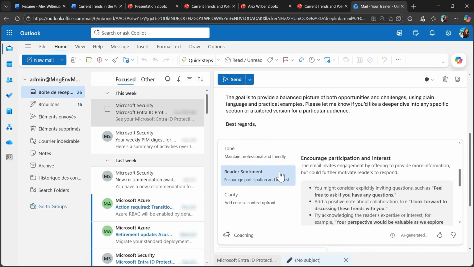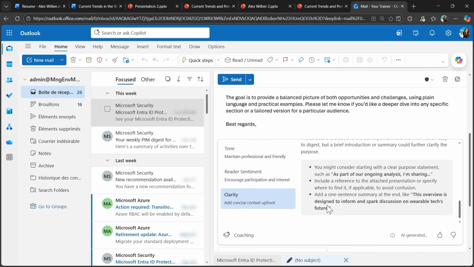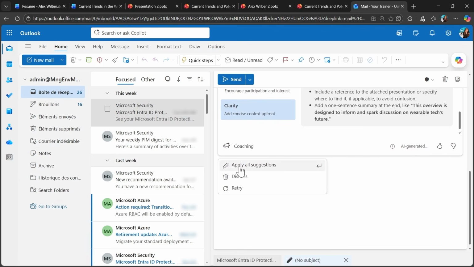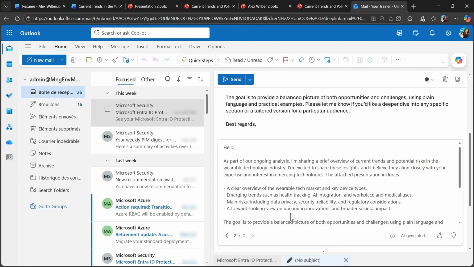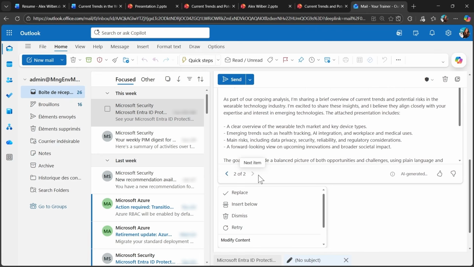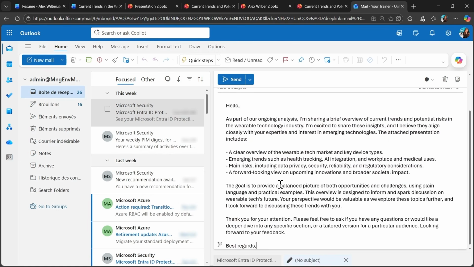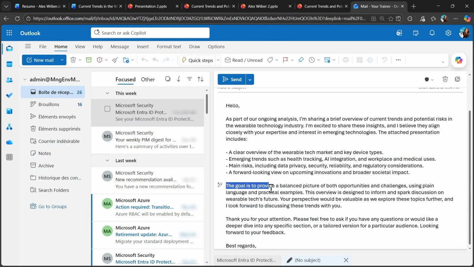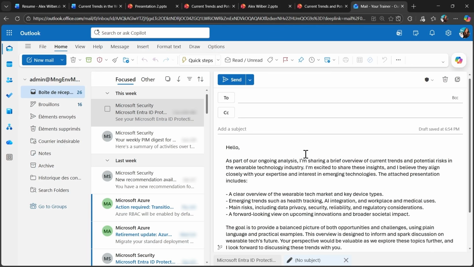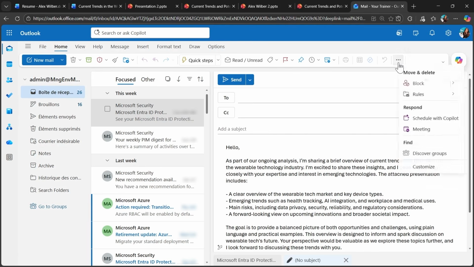So here I see my coaching results, tone, sentiment that the reader will have, clarity, and I can apply all suggestions from my Copilot coach in one click and review the version of my mail and replace the current version with the suggested one. And now if I want just to modify some specific part of this mail, I can also use Copilot to do so.